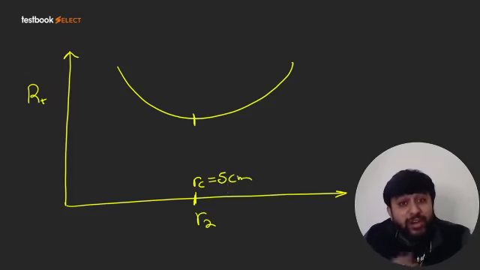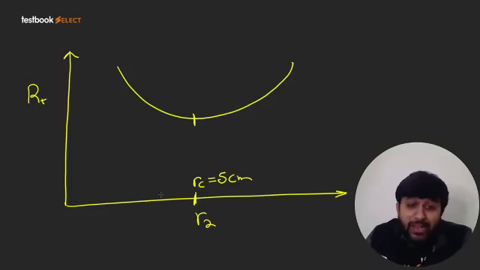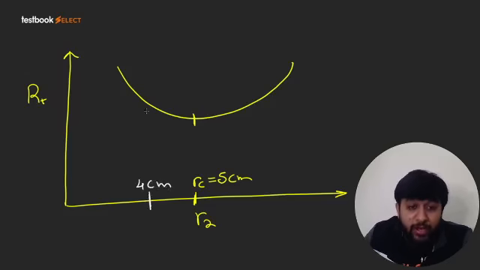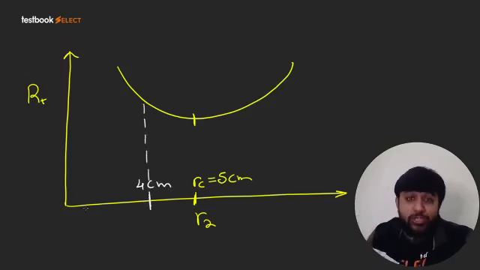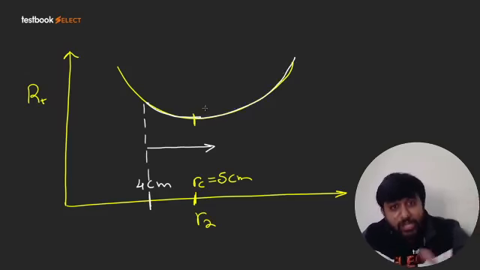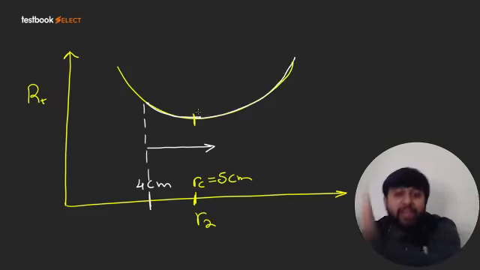So what is the current value of R2? The current value of R2 is 4 centimeter. That is less than 5 centimeter. So thermal resistance will be this much. Now when I add more insulation, R2 value will increase. This means the graph will move towards the right. So resistance will decrease, achieve a minimum and then increase. Right? So resistance will initially decrease, achieve a minimum and then increase.